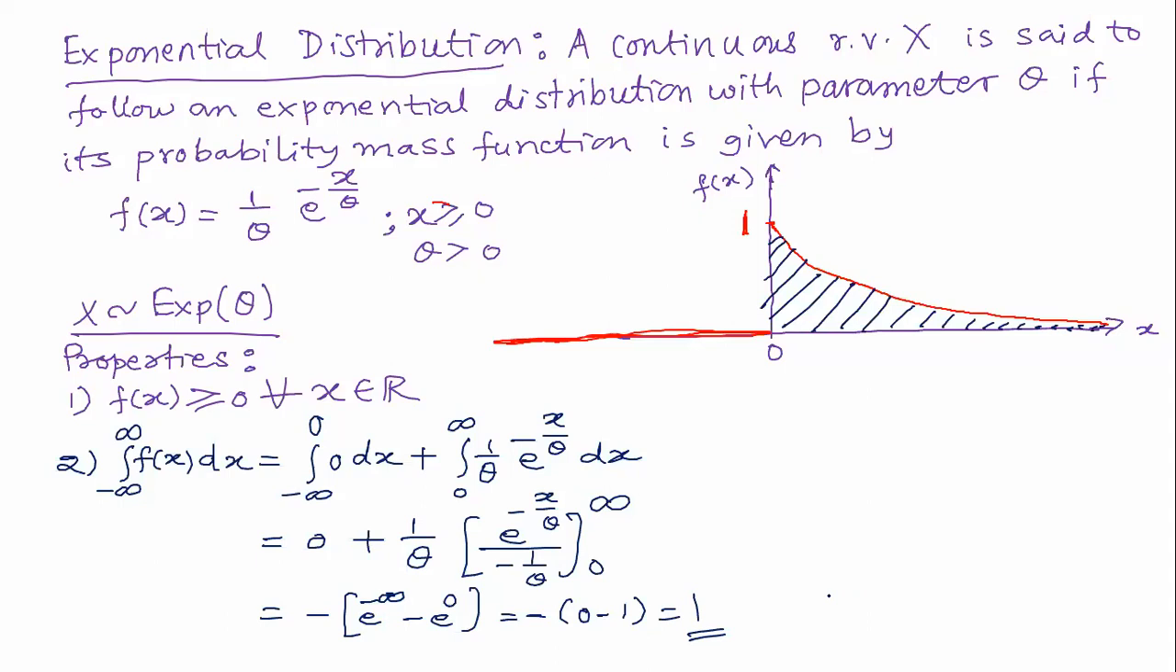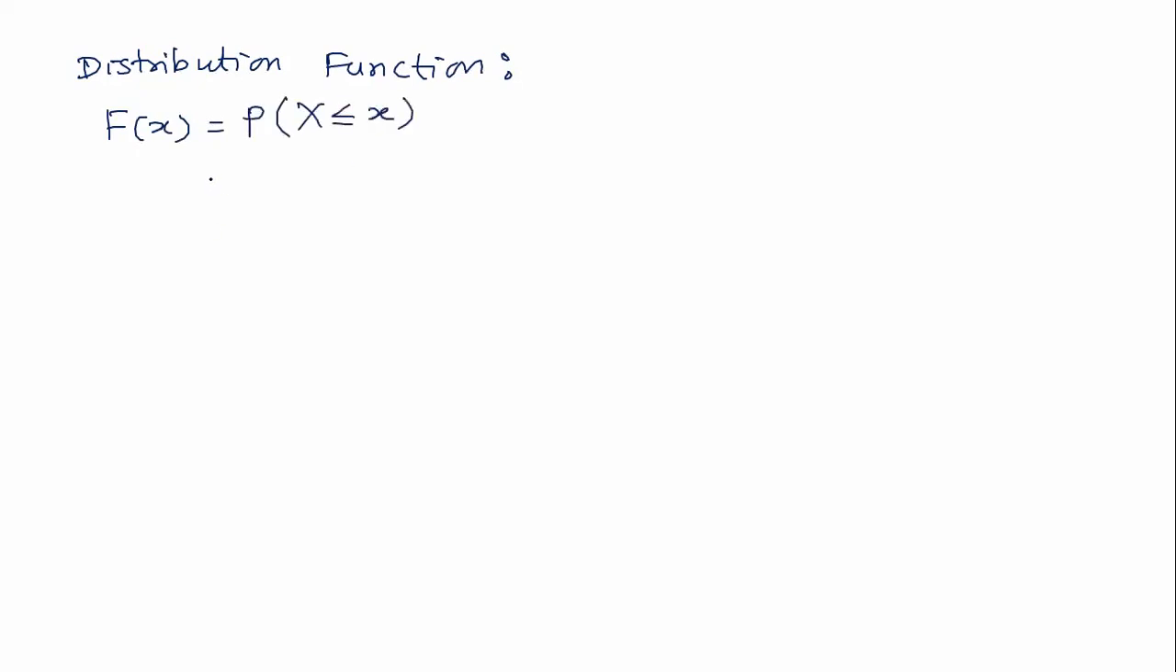Then the next thing is I have to find out the cumulative distribution function, or distribution function, of this also. Distribution function. The formula is capital F of x. Capital F of x is equal to the probability that the random variable X takes a value less than or equal to x.